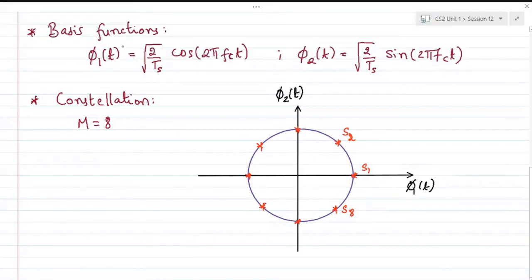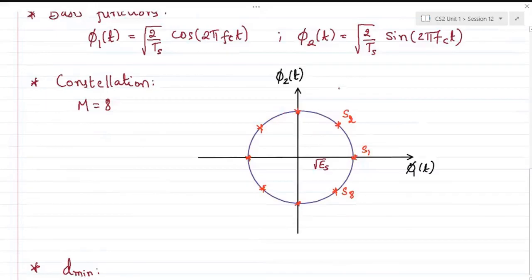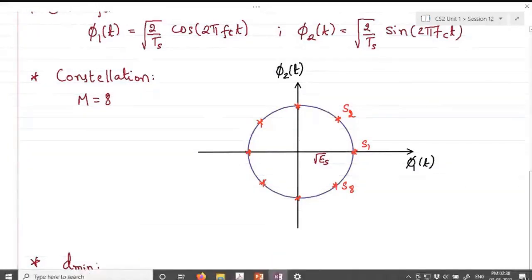What is the radius of the circle? It will be the square root of the energy of each of the symbols. So this will be simply the energy of each symbol, root ES. All are equi-energy symbols. So with this we can calculate a few parameters that we had done for QPSK as well. Let's find the Euclidean distance, which is the minimum distance that is possible. So how will you calculate the D minimum here? D minimum would be the distance between the adjacent symbols, right? In case of QPSK, it was root of twice ES, if you can recollect.